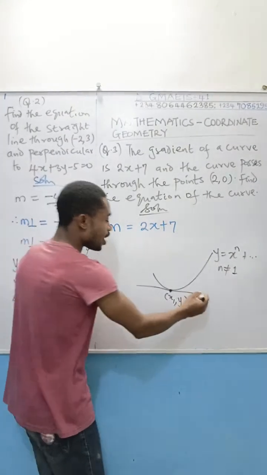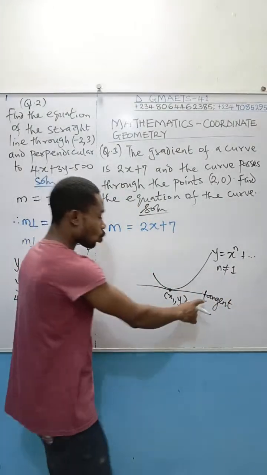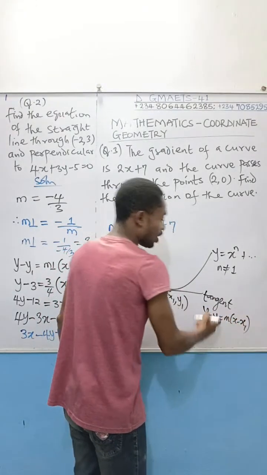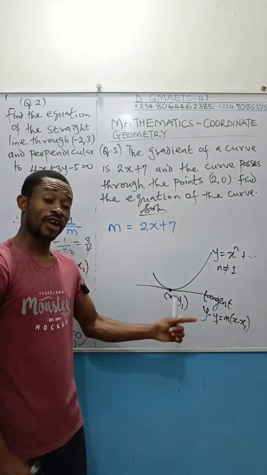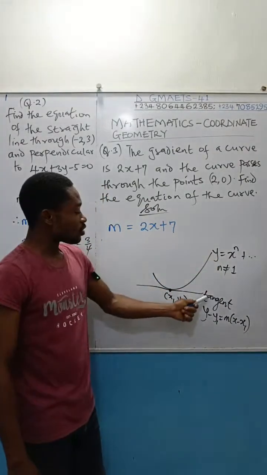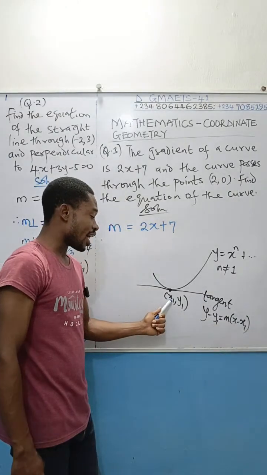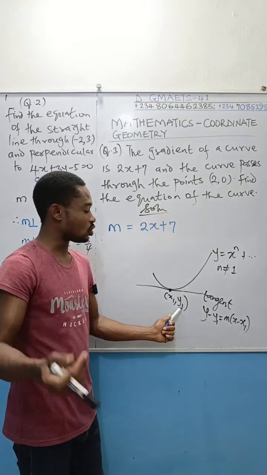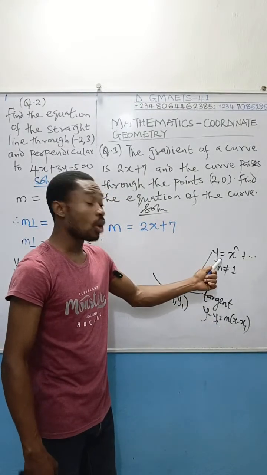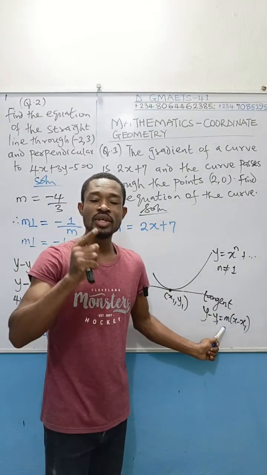So I can tell you to find the equation of this tangent. This is a tangent. A tangent is a straight line. So the equation will still go as y minus y1 equal to m x minus what? x1. If you have to calculate the equation of this tangent, which means if I give you this equation of a curve, and I try to find the equation of the tangent, you are using this formula. You know this point x1, y1, the values will likely be given to you. Your problem is to get the gradient. Since you are given the equation of the curve, what would you do to get the gradient? You will differentiate.